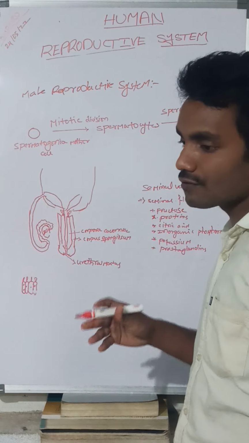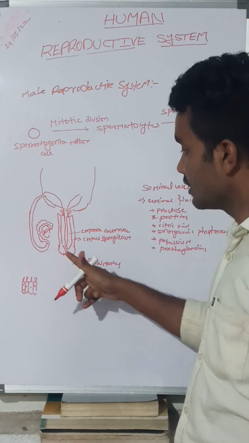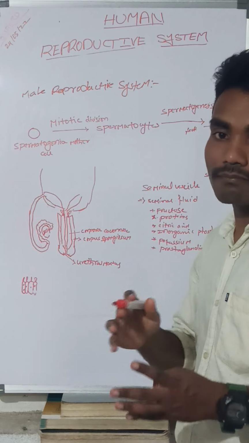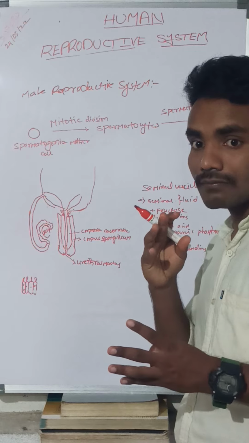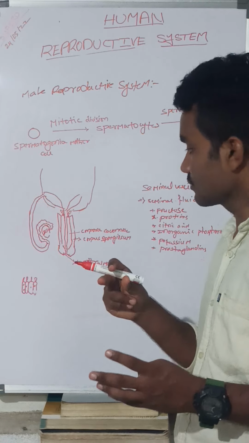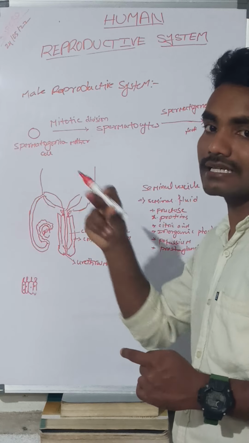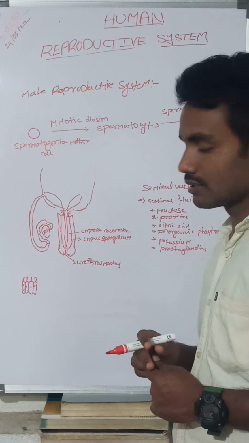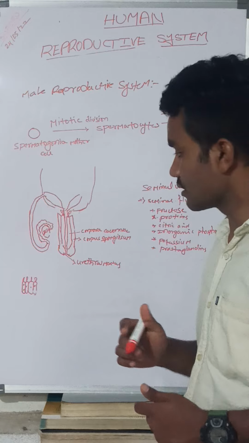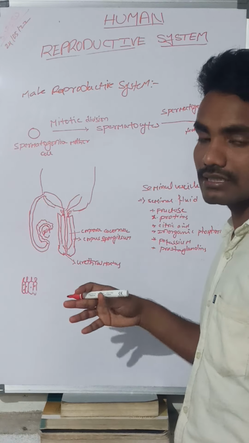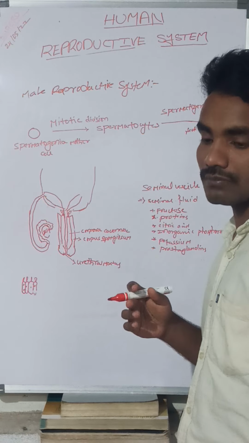When this person is involved in coitus with a woman, it is opened into her vaginal orifice. Again the sperm begins passing through the female genital organs. That we call insemination. That portion was discussed in the female reproductive system.